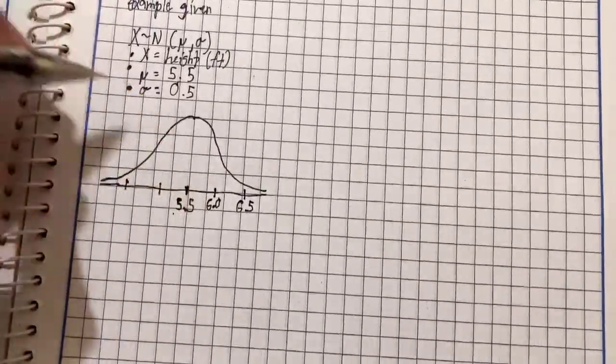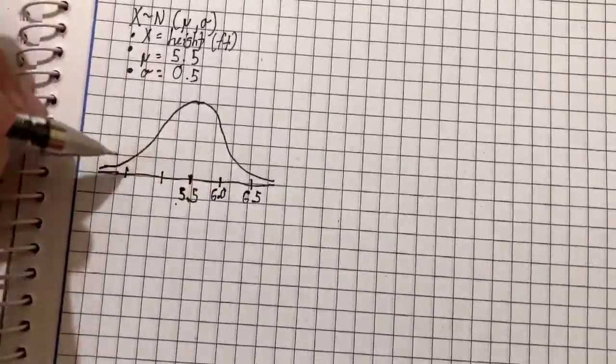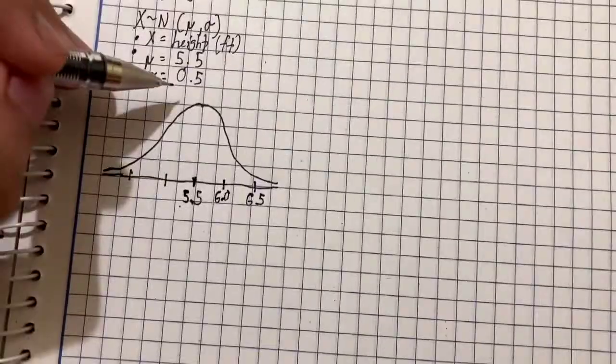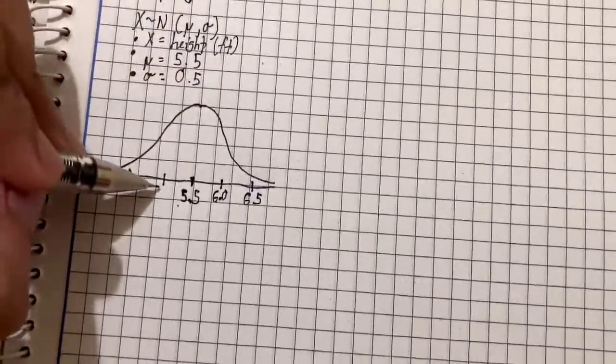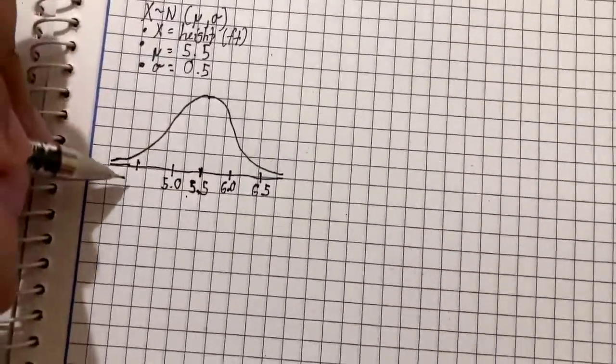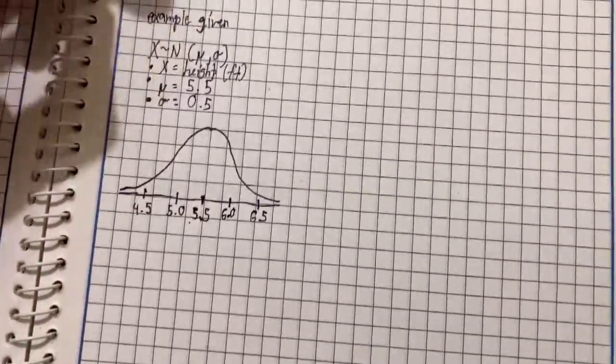We're going to add the standard deviation to the mean if we're going to the right. If we're going to the left, we will subtract: 5.5 minus 0.5 is 5. Then we subtract another 4.5.